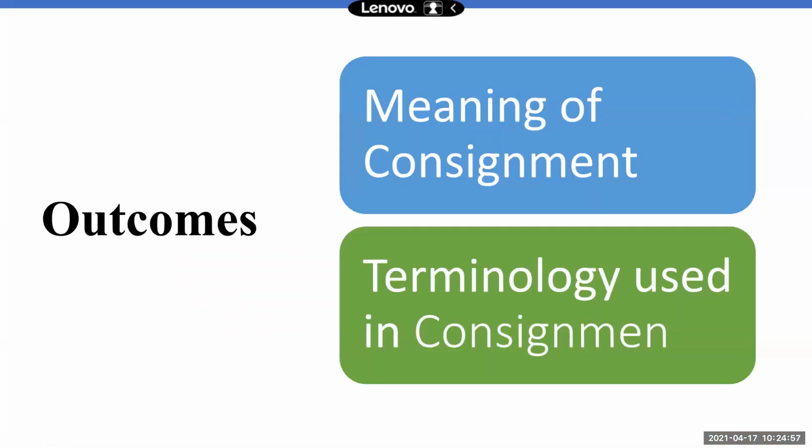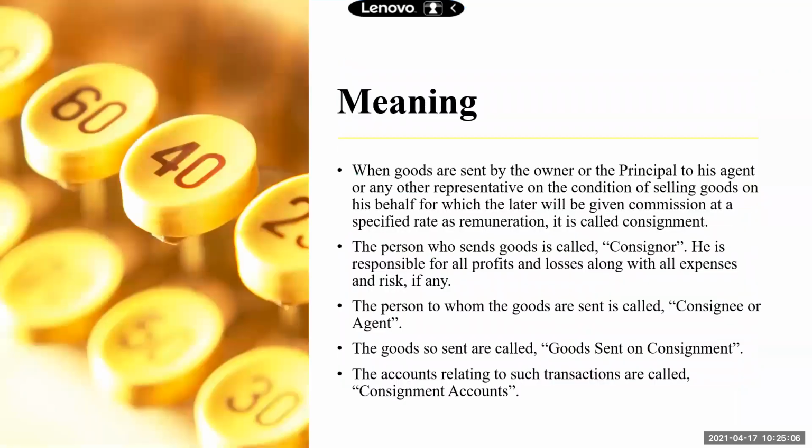For today's session, the outcomes will be just to have a recap of the meaning of consignment and then to look into the terminology used in consignment. So, meaning, we'll just have a quick recap. We discussed this already. When goods are sent by the owner or the principal to his agent or any other representative on the condition of selling goods on his behalf, for which the latter will be given a commission at a specified rate, it is called consignment.